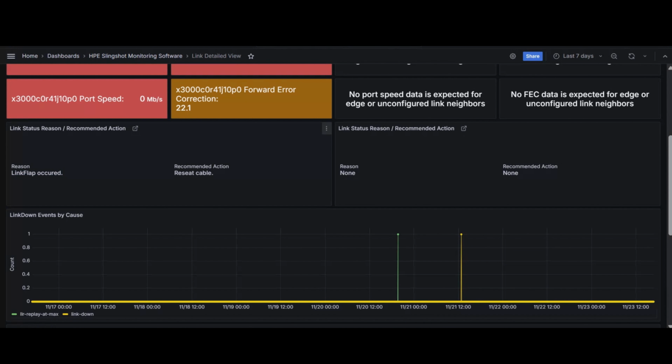The recommended actions panel states that the reason for the link being down is because a link flap occurred. The recommended action is to reseat the cable. The system admin can click this panel to be taken to the link troubleshooting procedures view, which lists the recommended actions.